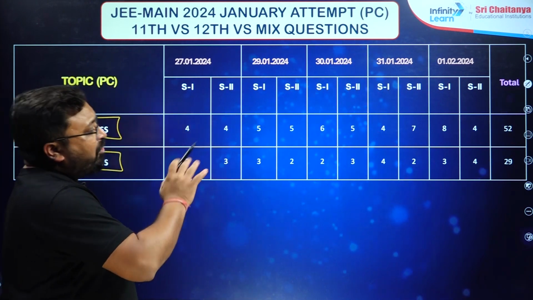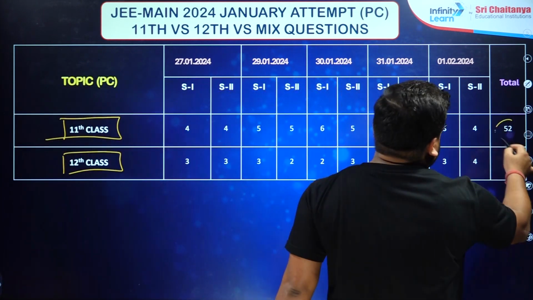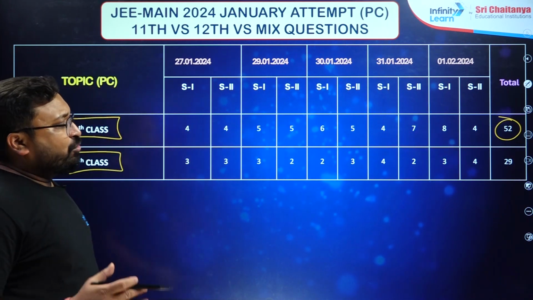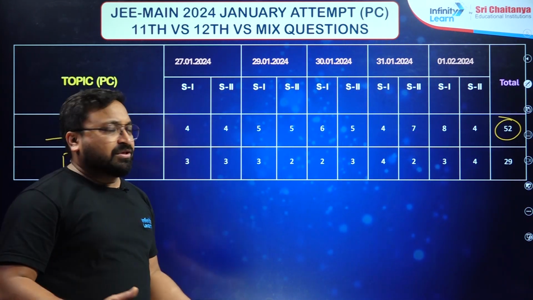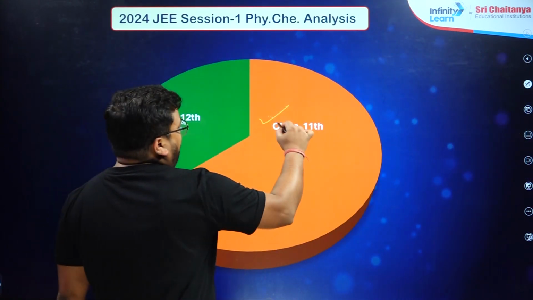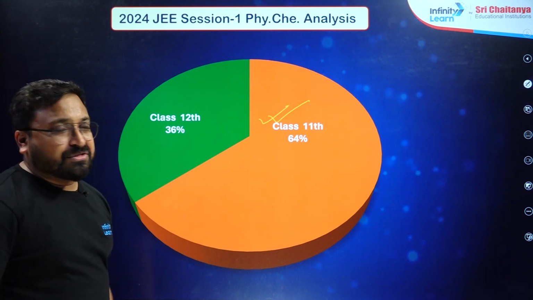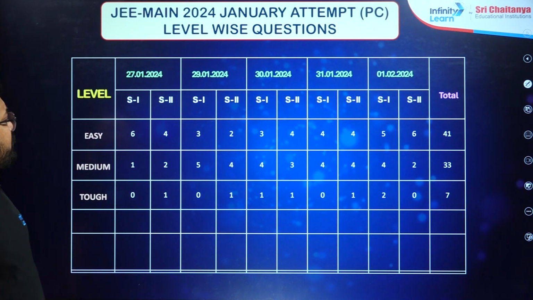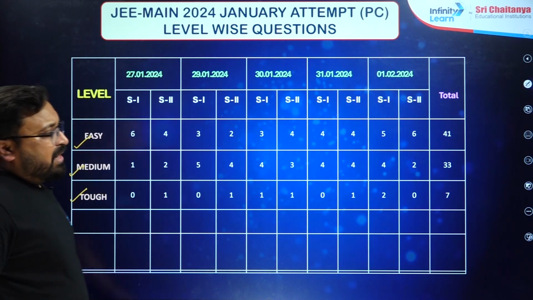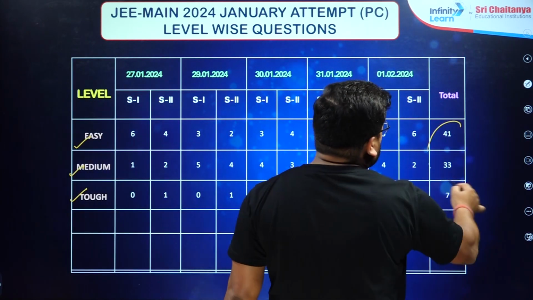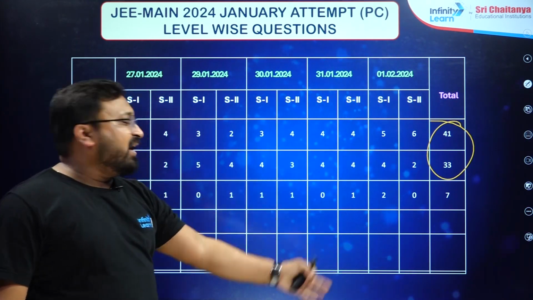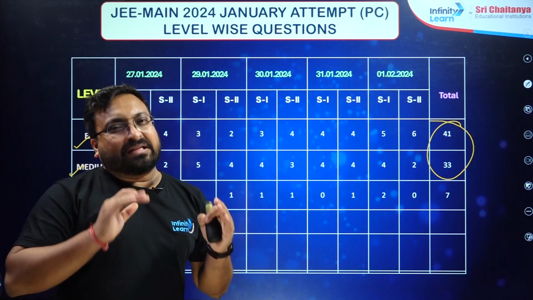Out of 81 questions, 52 were from the class 11th portion of physical chemistry, and 29 were from class 12th. So mostly the class 11th portion dominated the physical chemistry part. Now if we segregate the questions into easy, medium and tough, most of the questions belong to the easy to moderate level. The easy portion is high, then moderate, and a few questions belong to the tough level.